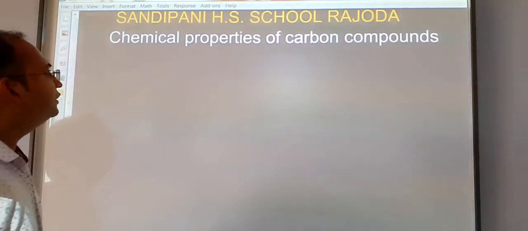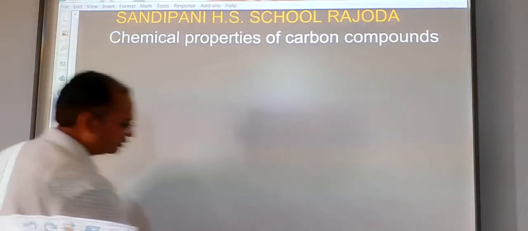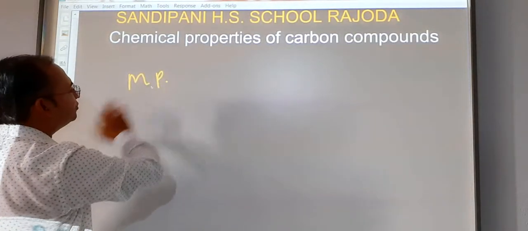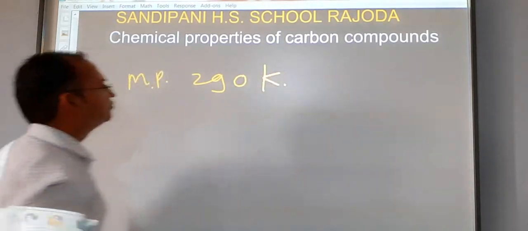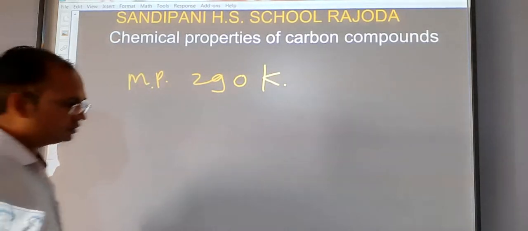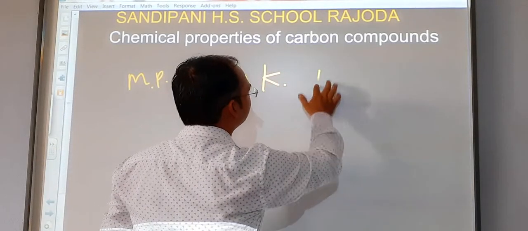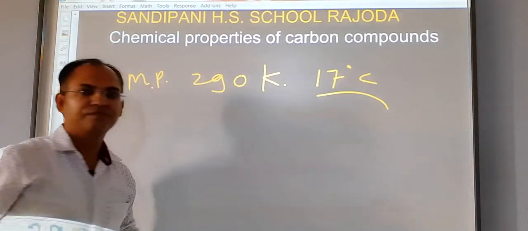Student, its melting point is 290 Kelvin. Melting point of the acetic acid is 290 Kelvin. If we convert it into degree Celsius, it comes near about 17 degrees Celsius.